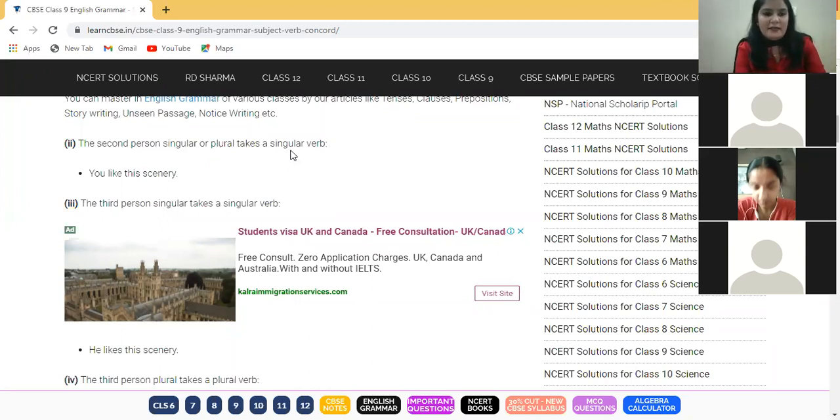Whether you are using "you" for one person, or for a group of people, the verb remains singular only. Clear? You like this scenery. You all like this scenery. In both the cases, we use one singular verb. Clear? Now let's talk about the third person. Third person singular takes a singular verb.